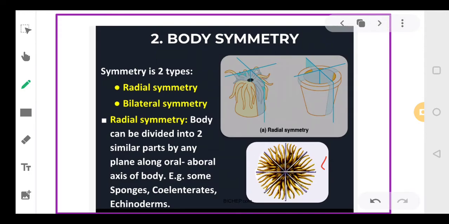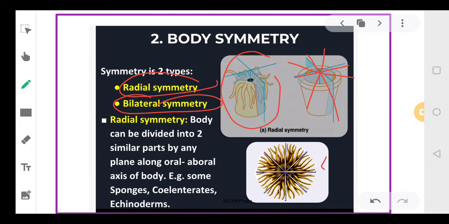Now we have two types of body symmetry. One is radial symmetry, another is bilateral symmetry. Let's understand radial symmetry. Now suppose this is the animal. We can divide this animal into two parts from any side, like from here also, from here also, from here also. If we have a central axis like this, we can divide it into two equal parts like this, or like this, or like this.